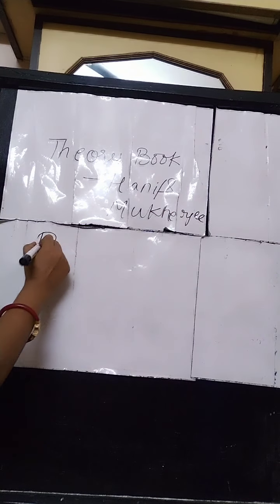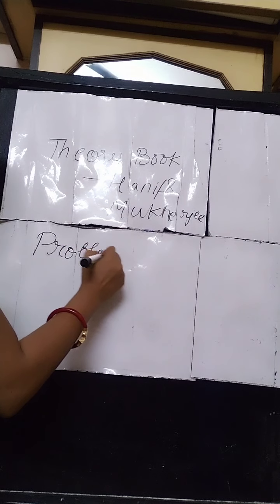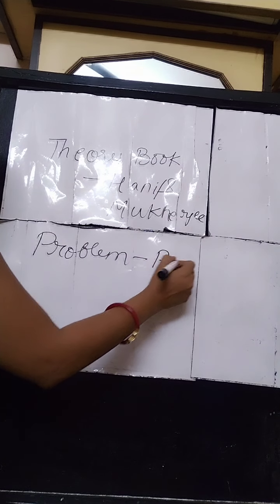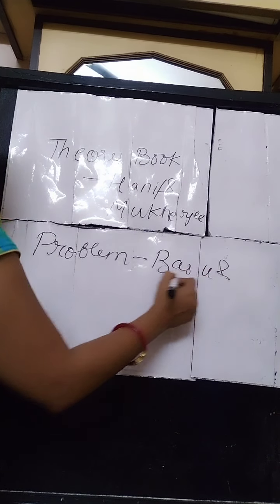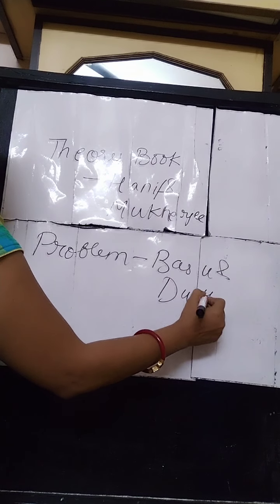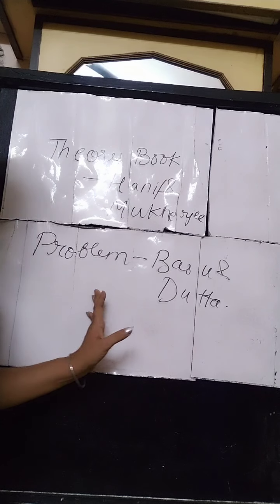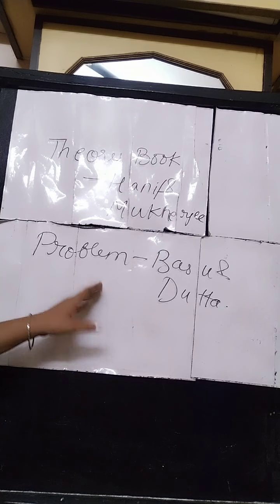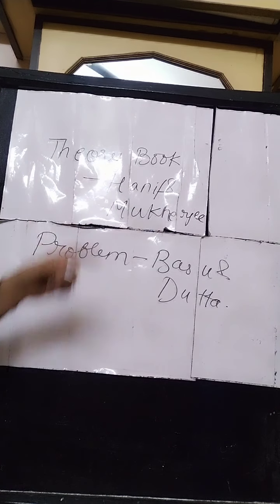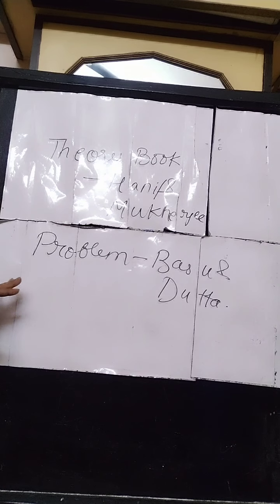And the problem book that you are going to follow is Basu and Datta. These two books are enough for your accountancy subject. I hope you have got this information. So take a snapshot of these, or you can ask your class teacher. Information is given there also.